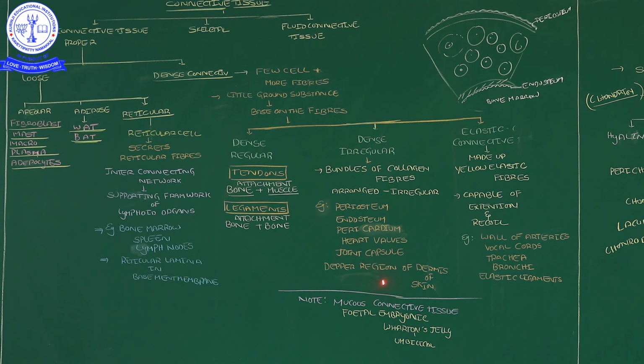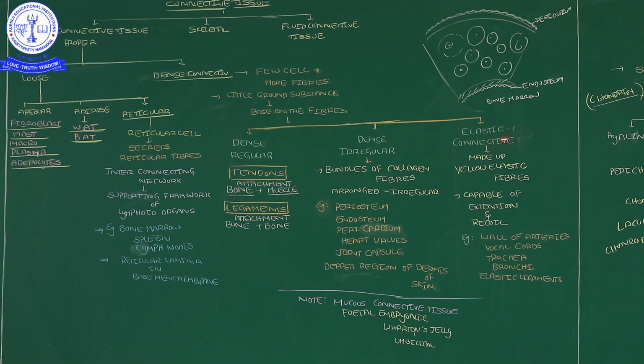Okay, and then joint capsules. When you see places like the ankle or knee, joints are there. Those joints are covered with a capsule, and that capsule is made up of dense irregular connective tissue. Not only this, in the deeper regions of the skin, below the skin layers where muscle is there, the deeper dermis is made up of dense irregular connective tissue.